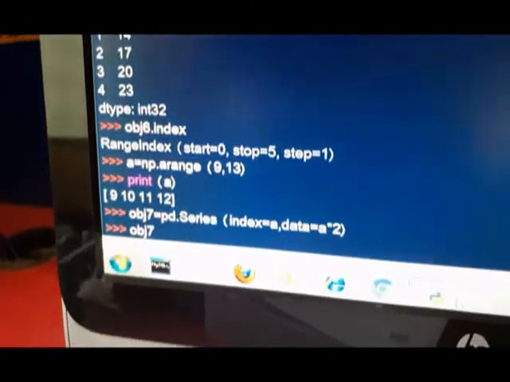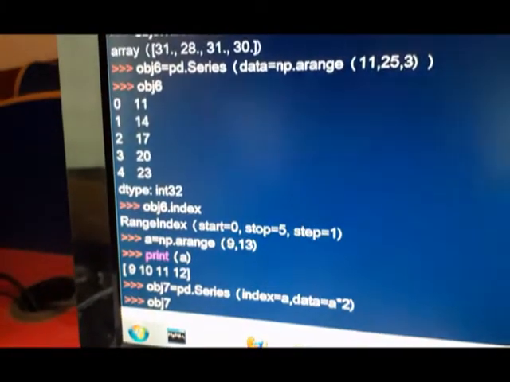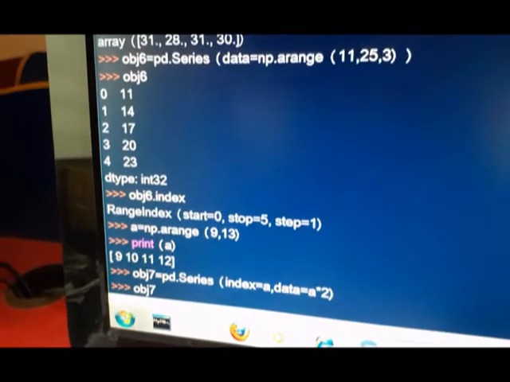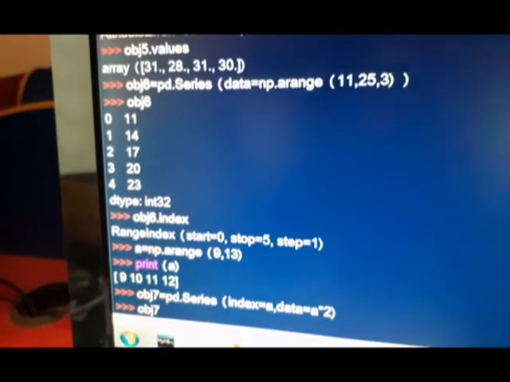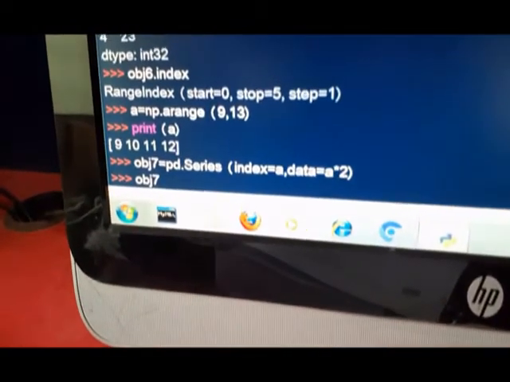Now obj6.index. So obj6 is created here as a series through the arange function. You can see here how this obj6 index is given.